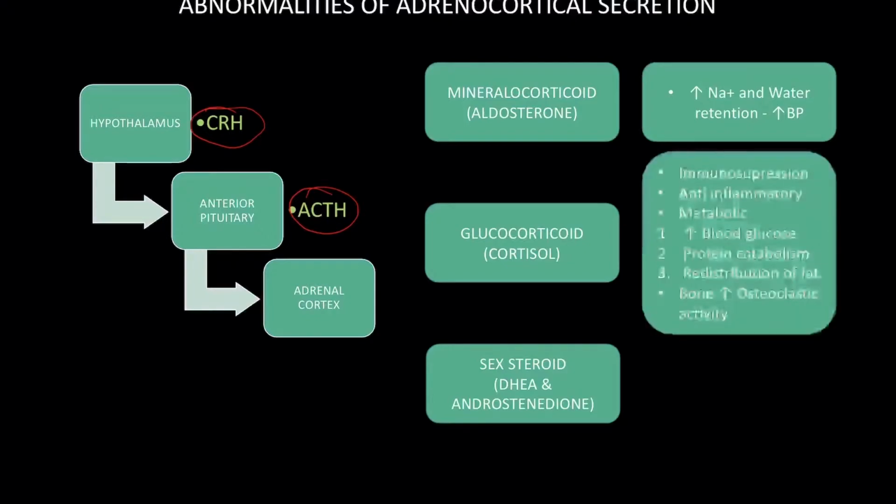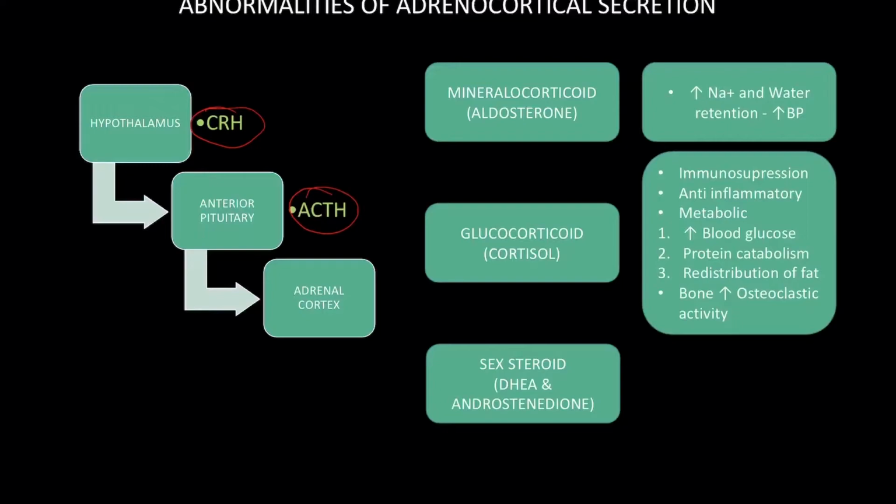Glucocorticoids, or cortisol, have a massive immunosuppressive effect. It decreases the eosinophil count. It is also a potent anti-inflammatory agent. Now the metabolic effects of cortisol are the most prominent features: cortisol increases the blood glucose level. It also catabolizes protein, so it breaks down the protein, okay?